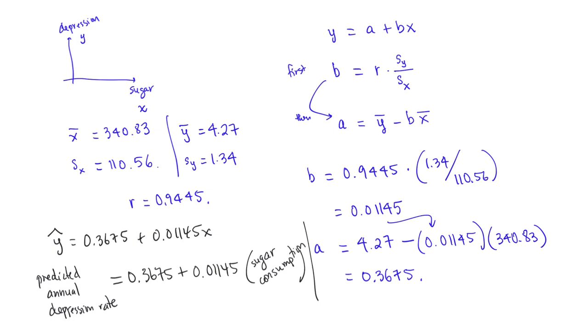In statistics, we tend to write the response variable equals the initial value plus the rate times the explanatory variable. We use the explanatory variable to predict the response variable.